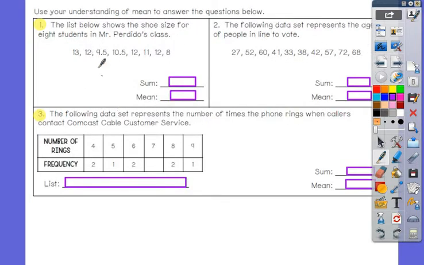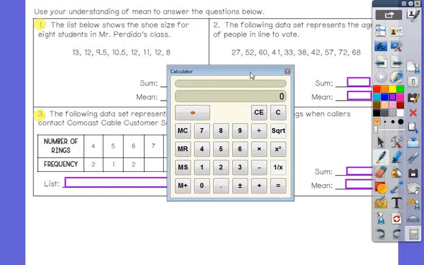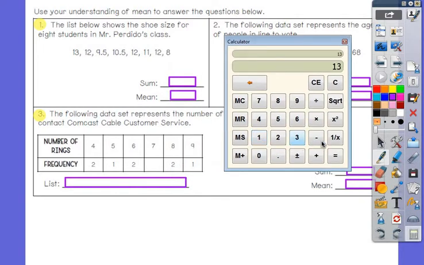All right, number 1 says the list below shows the shoe sizes for 8 students in the class. Well, what must I first do to find the mean? I've got to add them together to find the sum. So let's get a calculator. I need to do 13 plus 12 plus 9.5 plus 10.5 plus 12 plus 11 plus 12 plus 8.